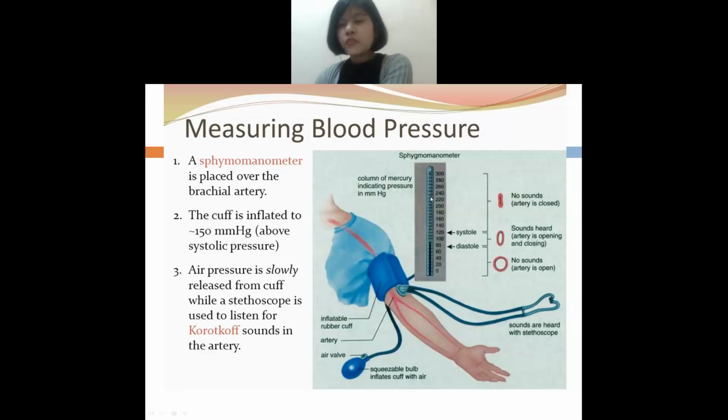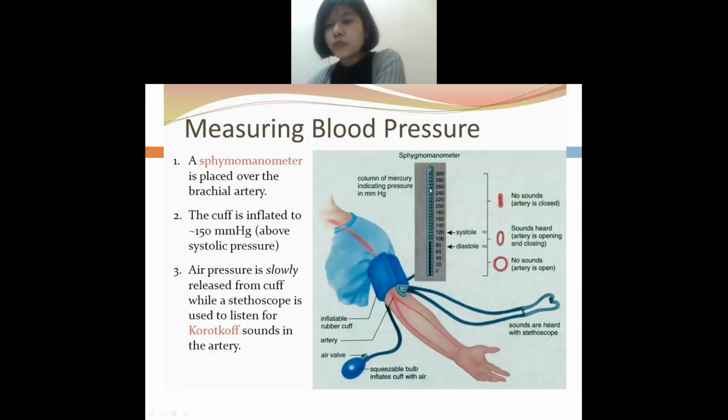It will be as if someone is pressing your hand, very tight. In the same way, when you inflate air, you will feel as if someone is pressing hard on you. Same thing happens here as air is inserted.